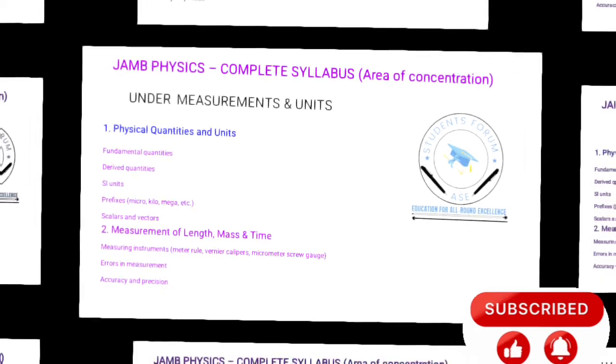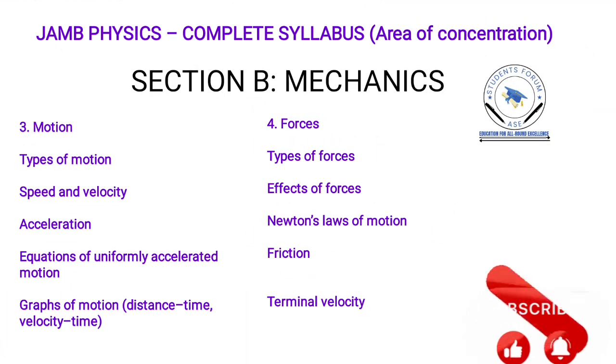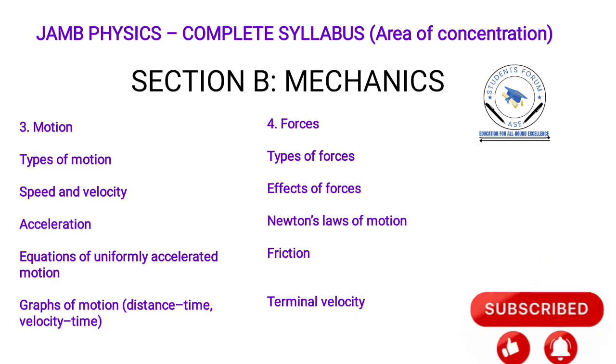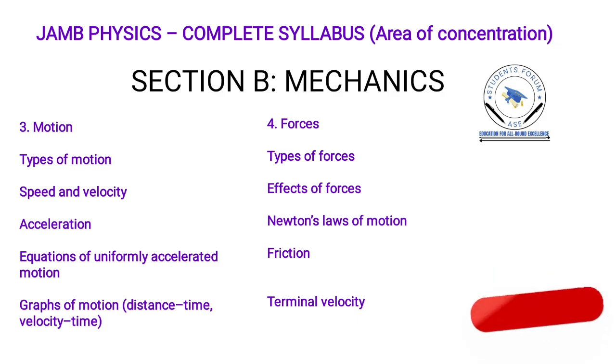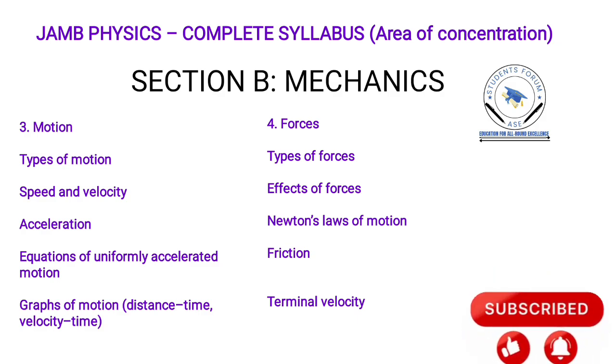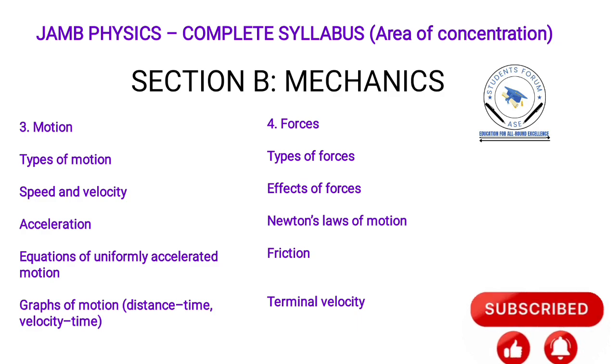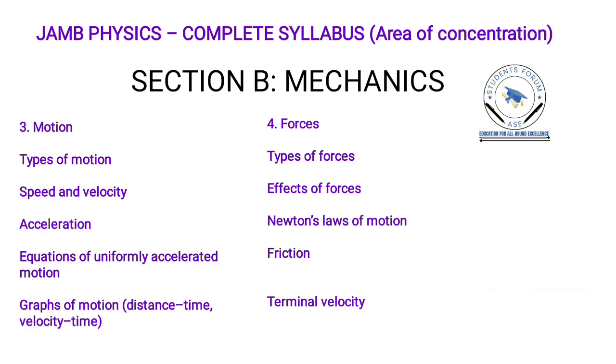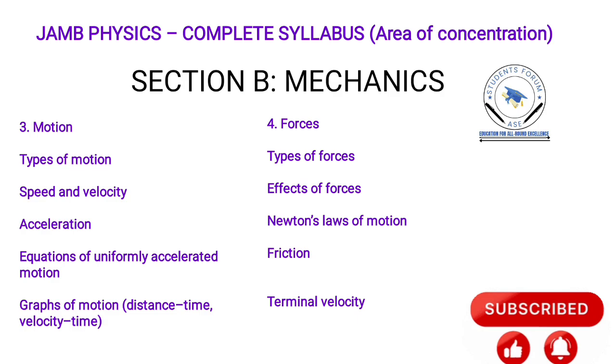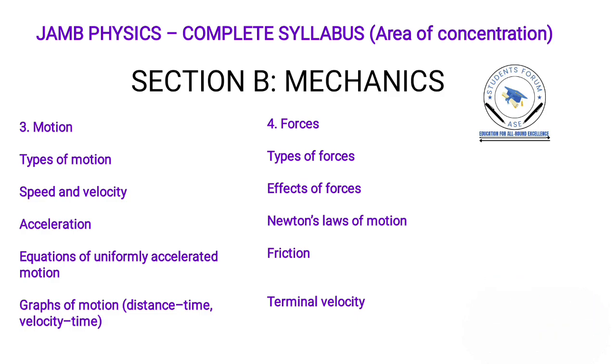So let's continue to the second one, which is mechanics. That section B deals with mechanics. This is a major thing. This one carries the major aspect of the physics exam. So under mechanics we have motion. Under motion we have the types of motion, speed and velocity, acceleration, equations of uniformly accelerated motion, and graphs of motion: distance-time and velocity-time.